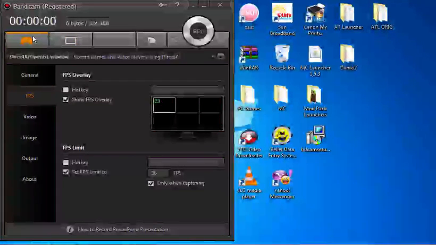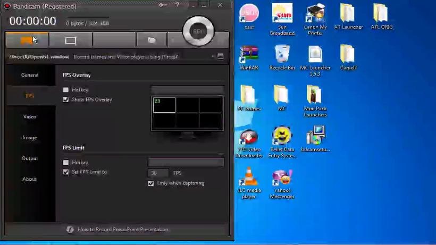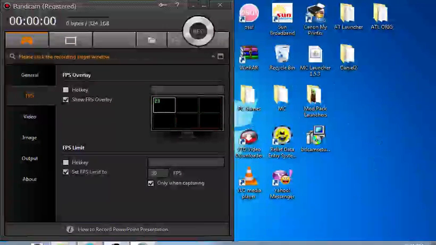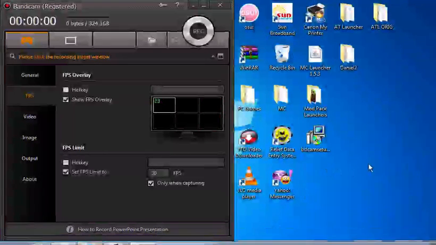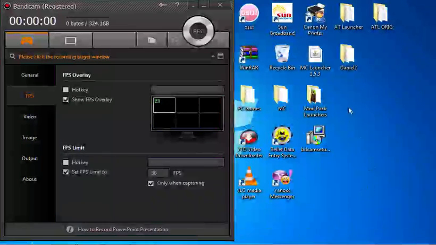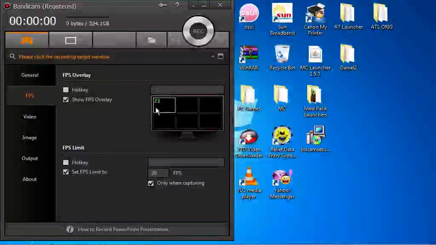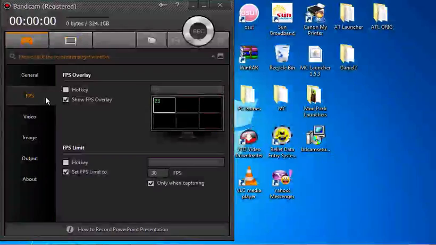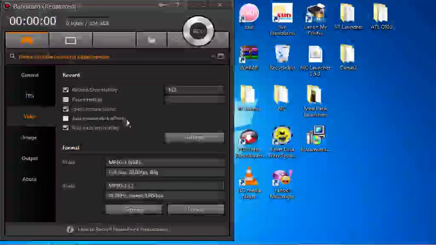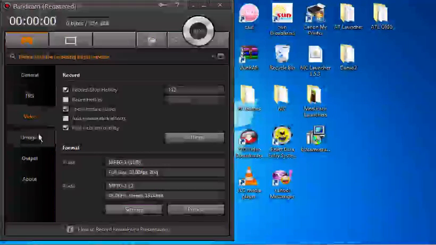It records games. You have a game called Minecraft, and here you have Minecraft. It shows the FPS, and just click F12 to record the video.